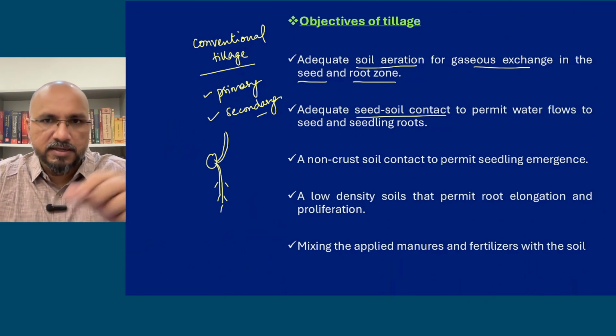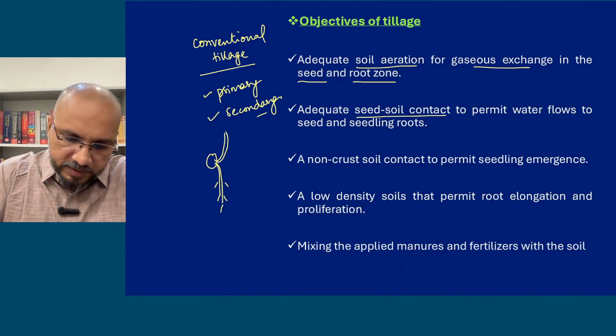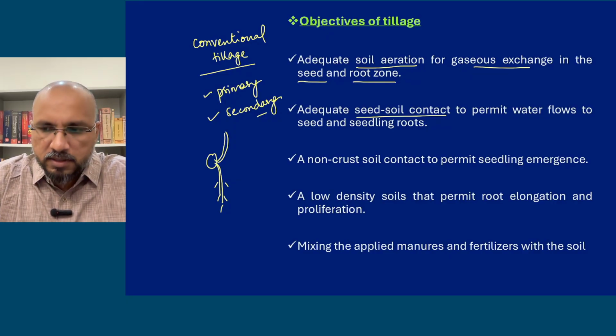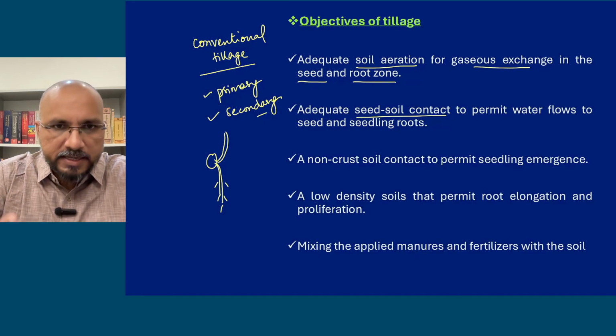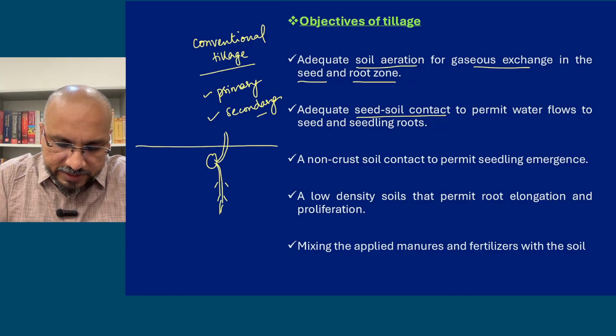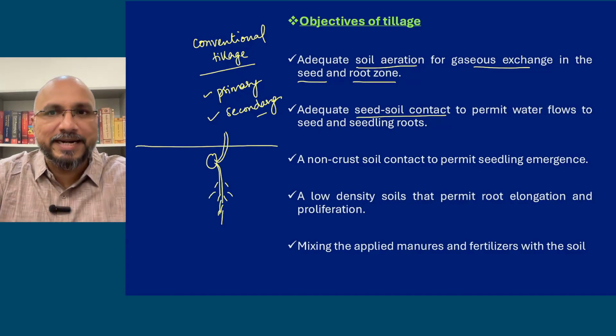So radicle will move downwards, and plumule, which is your primordial stem. So radicle will develop into root. So this radicle, the root, needs to penetrate. So if the soil is hard, how will it penetrate?